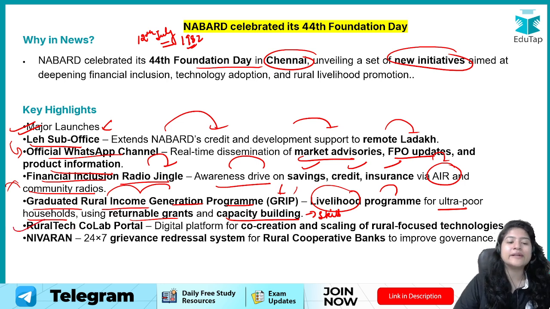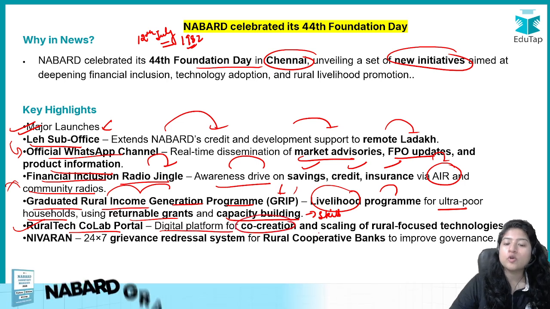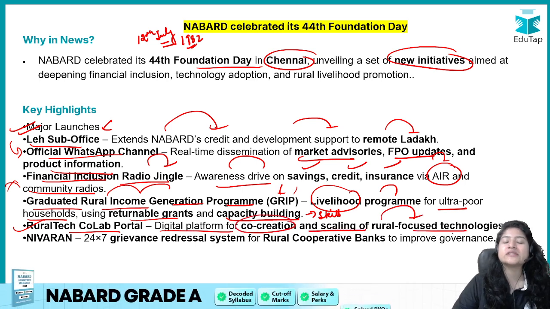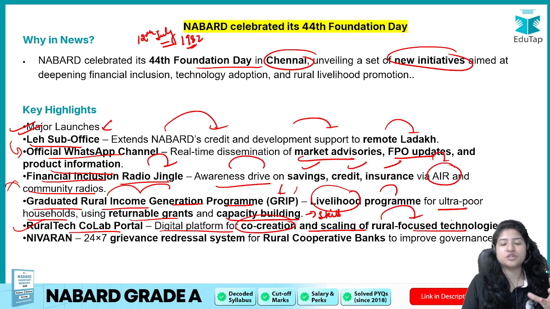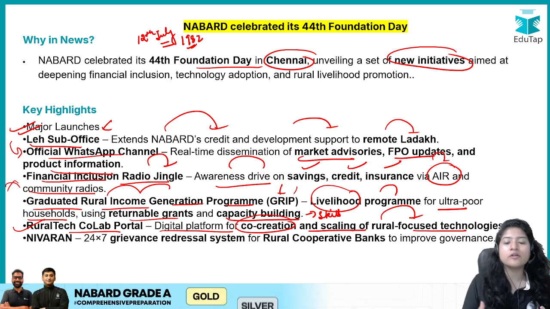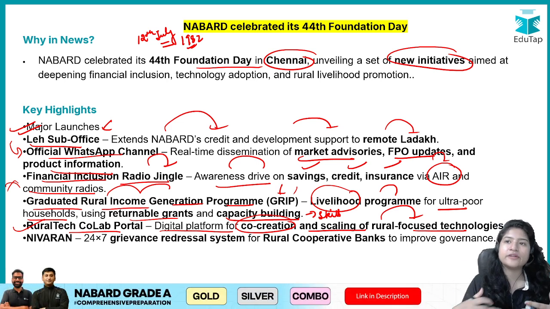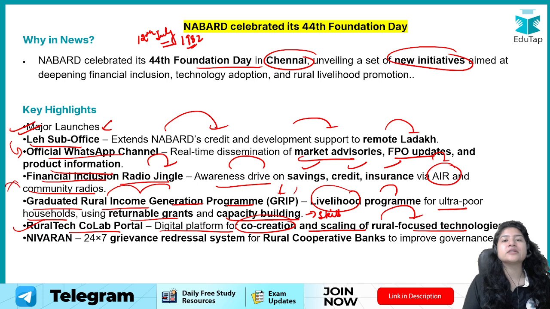इसके अलावा rural tech co-lab portal, this has also been launched by NABARD. It's a digital platform for co-creation and scaling of rural focused technology. Co-creation means it will develop new technologies as well, and along with that, scaling up will also be done, like whatever existing technologies are there, to scale them up and make them available to the rural masses.